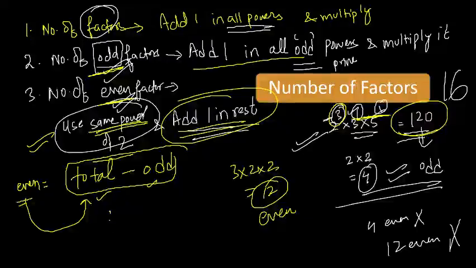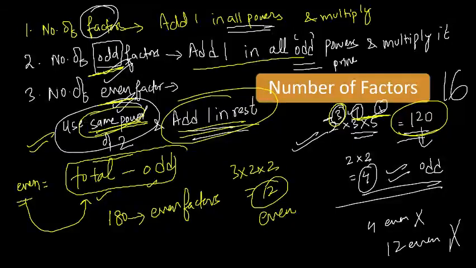Tell me, for 180, how many even factors are there? For even, we have to consider the same power of 2, and in all the odd ones we have to add 1. Try for 180 now. So there would be 3 questions.